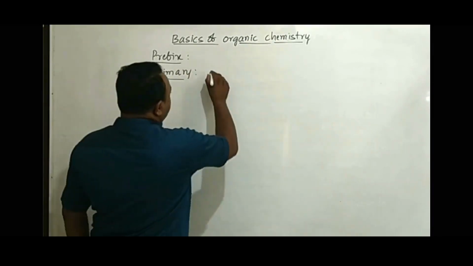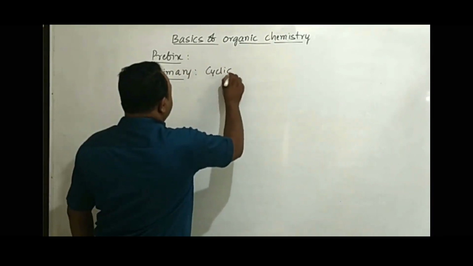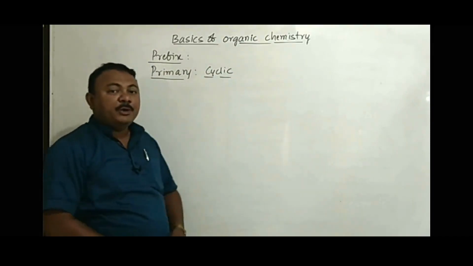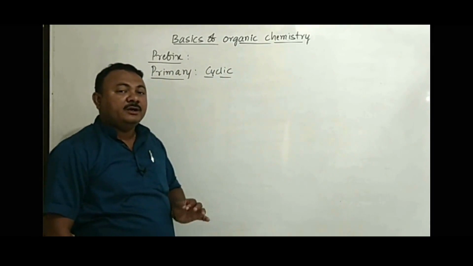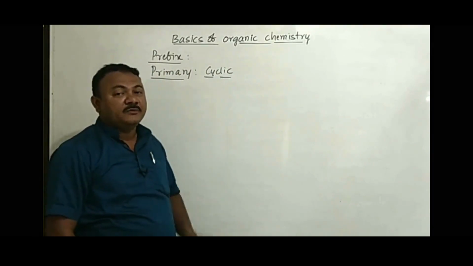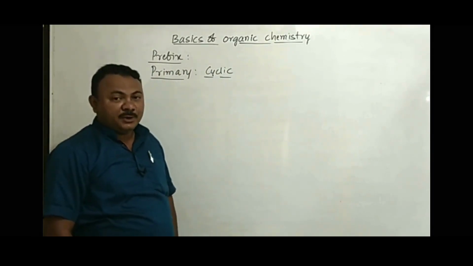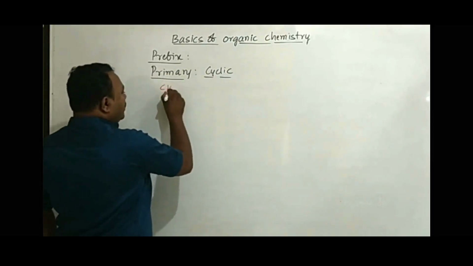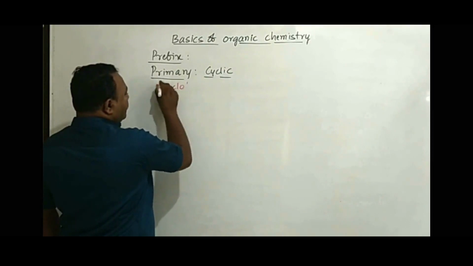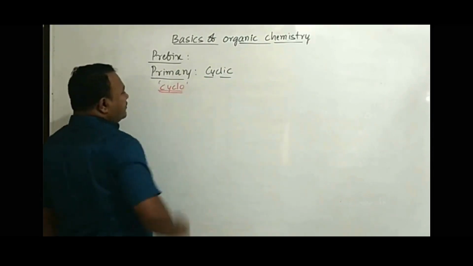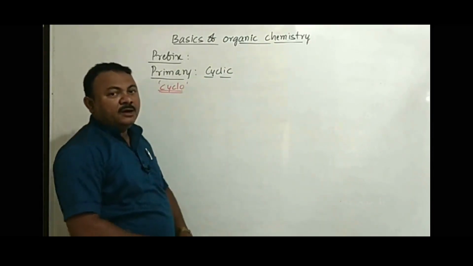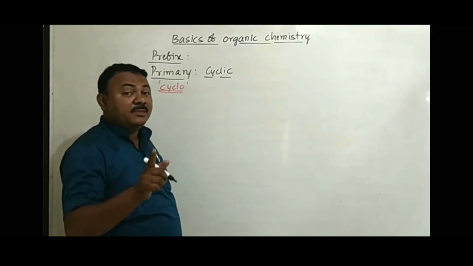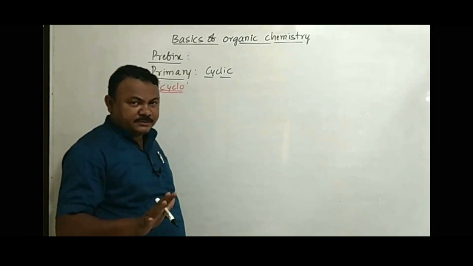Primary prefix we use only for naming cyclic compounds. What do you mean by a cyclic compound? A compound in which carbon atoms are linked to form a ring-like structure. We call them cyclic compounds. We use the primary prefix "cyclo" before the word root for naming cyclic compounds. And remember, it is always combined with the word root.